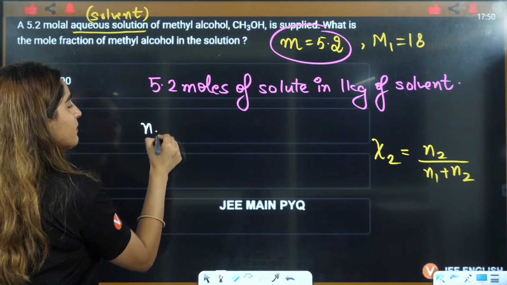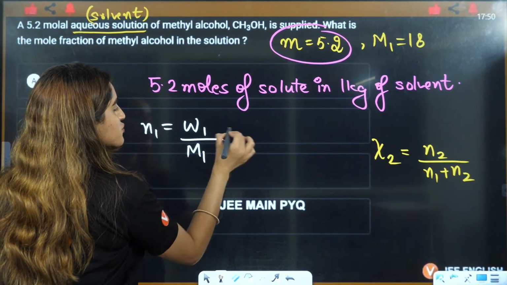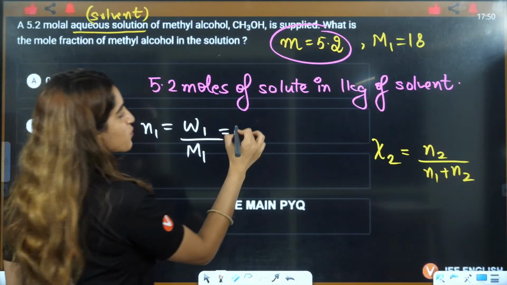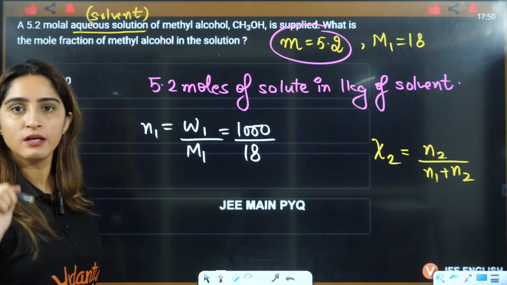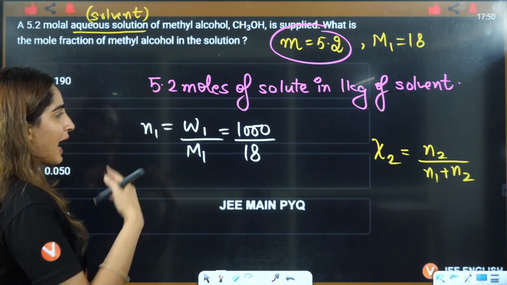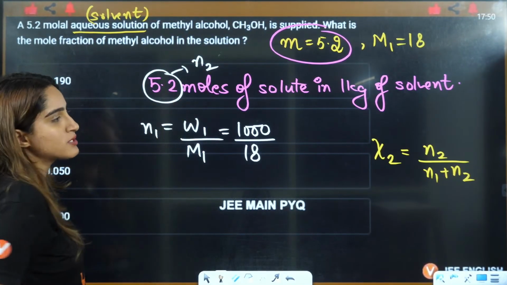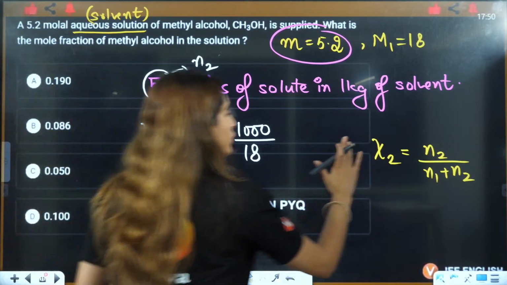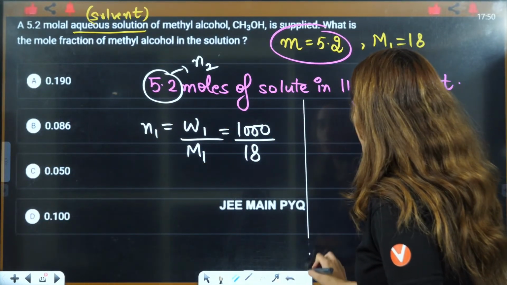N1 will be equal to weight of solvent by molar mass of solvent. Weight of solvent is 1 kilogram, that is 1000, divided by 18, the molar mass of solvent, right? You just need to put it there. N1 you know, N2 you know; you just put this in the formula here and you will definitely get your answer.